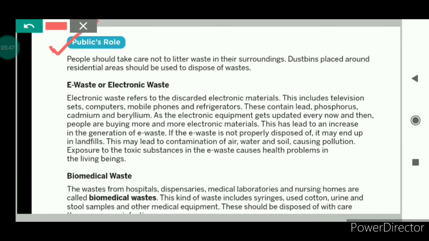Now we will see the public's role in waste management. The public should take care not to litter waste in their surroundings. So people should not throw garbage here and there, and the garbage should always be thrown in the dustbins.